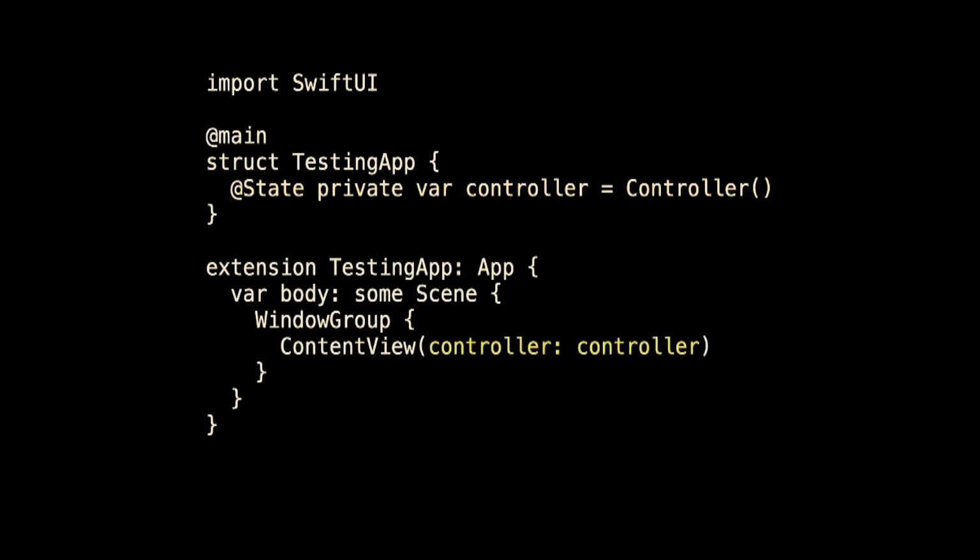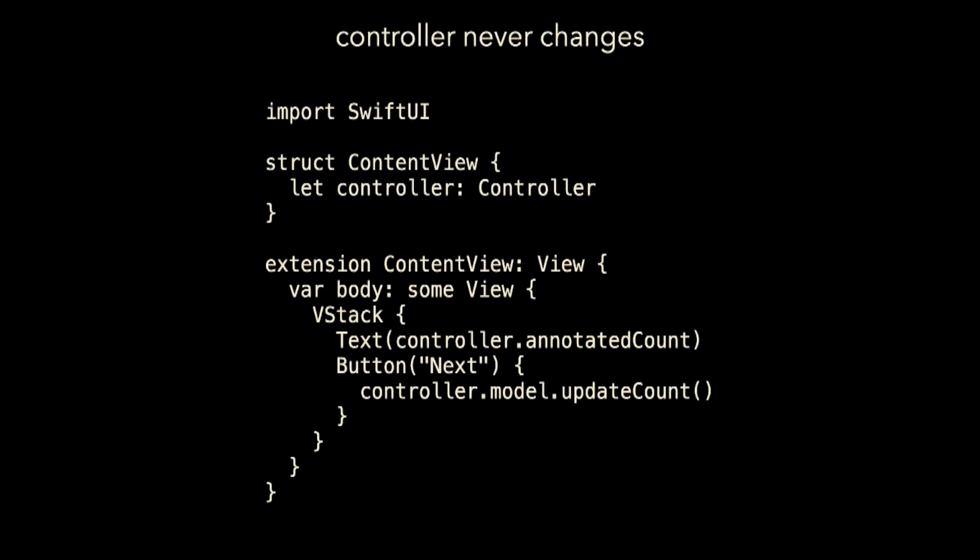Pass it into controller, and now this is absolutely magical. Controller never changes. Controller model never changes. Controller model is observable, and so when the controller's model's count changes, we get the update here in our computed property. That is stunning. But I got one more trick.